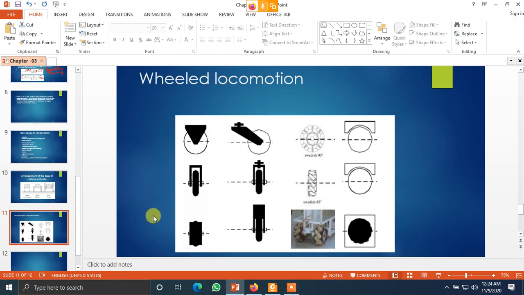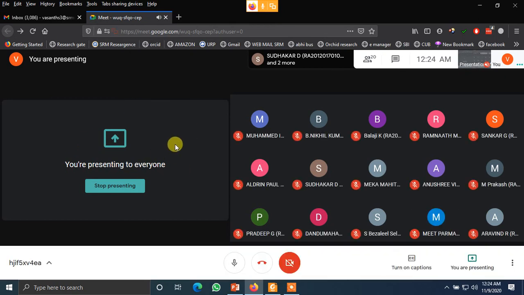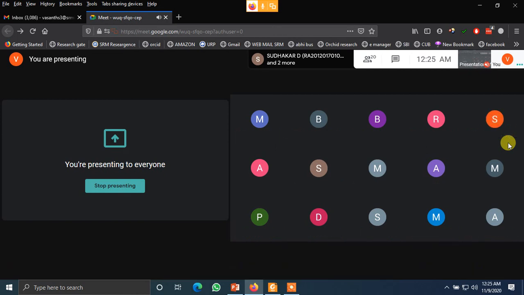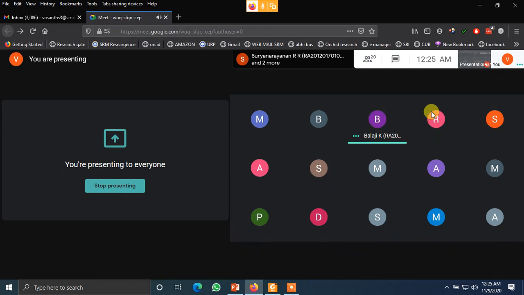Why is wheeled locomotion more preferred than any other locomotion? Balaji? Cost-wise it will be cheap, sir. Cost is also a very good factor. Very good. Wheeled robots are much cheaper. Ramnath? Easy to control, sir. Easy to control. Simple mechanism, easy to control.